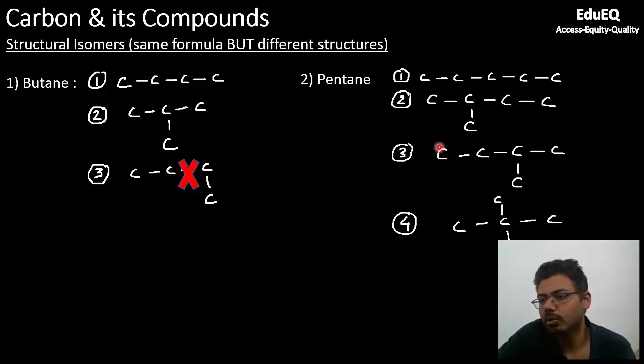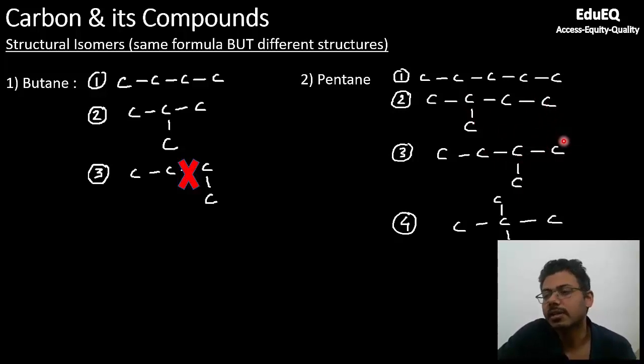Now, if you count here 1, 2, 3, 4, you can count up till 4 carbons, and there is a carbon attached at the third position. So many of you might get confused that here the carbon is at the second position, here it is the third, so these are different isomers. But actually it's not. Like I said, you can count from both sides. If you count from this side, 1, 2, 3, 4, you reach 4 carbons, just like you reached here, and there is a carbon group at the second carbon. If you count from here, this is second. So these two are identical compounds.